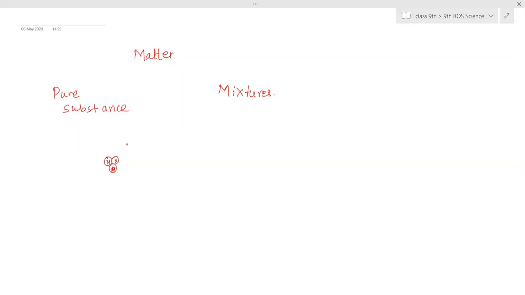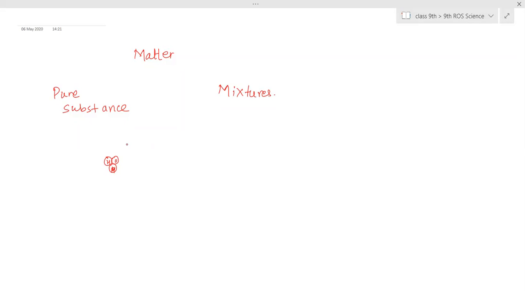When salt is dissolved in water, at the atomic level, what are we able to see? Salt molecules and water molecules. Throughout the substance, throughout the matter, we will see salt and water.